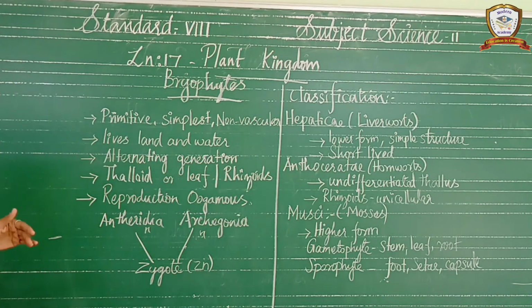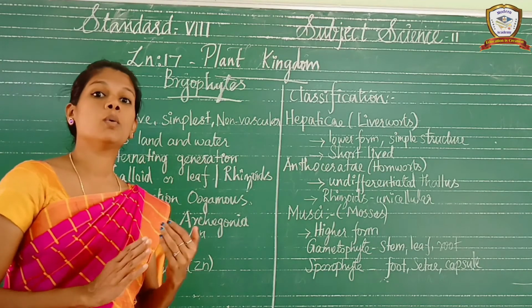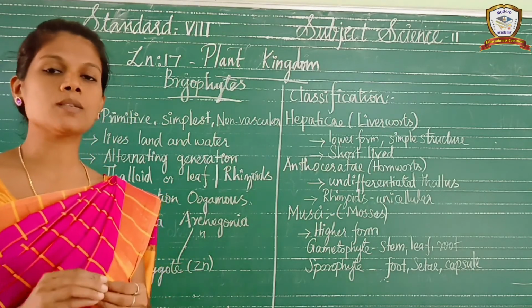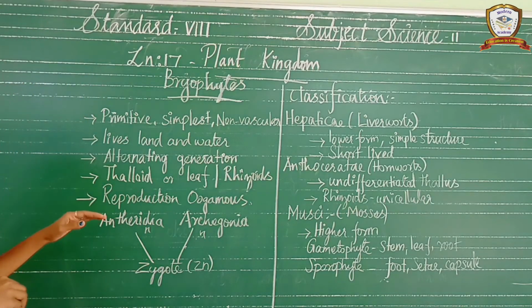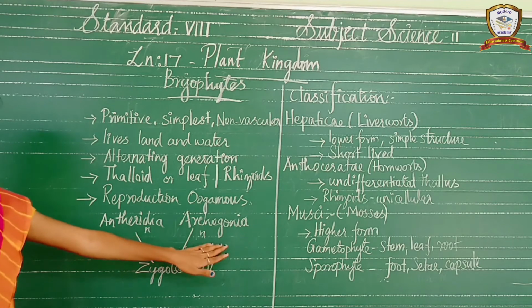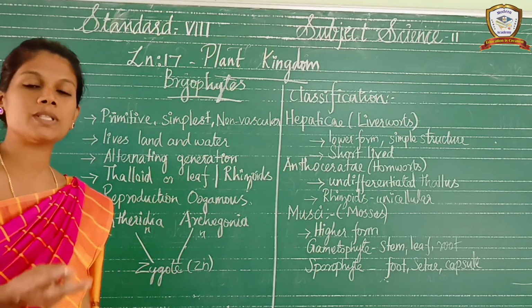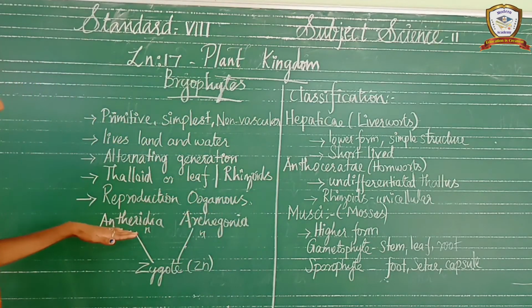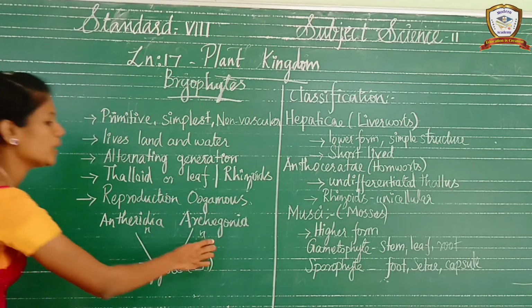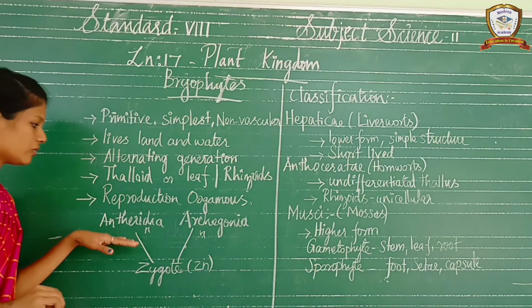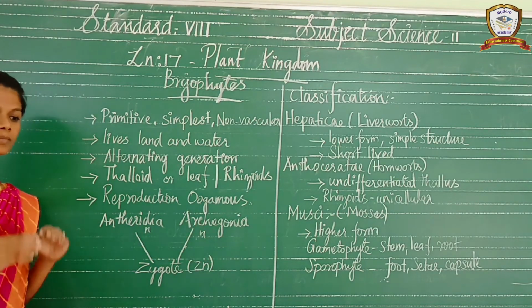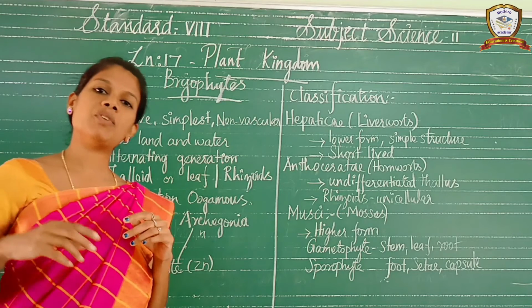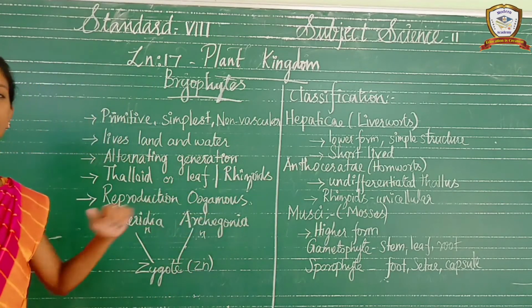Okay, then the sexual reproduction takes place by oogamous type. Next, it has two kinds of gametes, antheridia and archegonia. In the gametophyte, it produces two types of gametes, male and female. Antheridia is the male gamete. Archegonia is the female gamete. The antheridia swims in the water and reaches the archegonia.